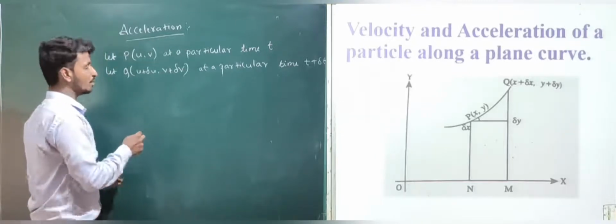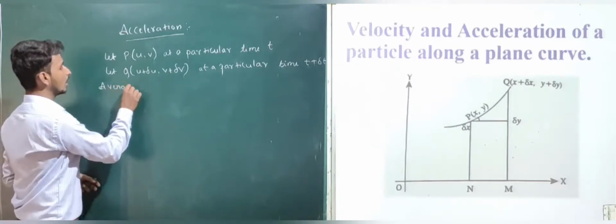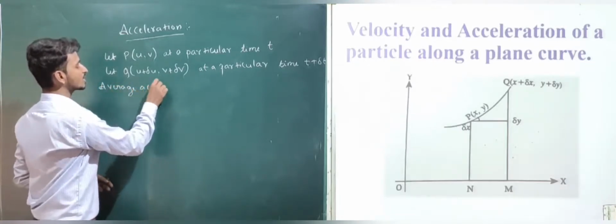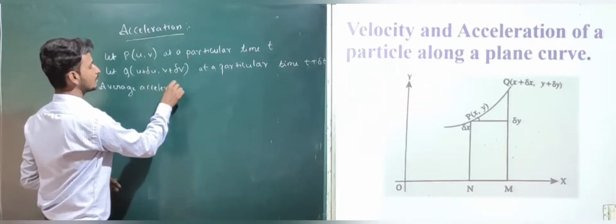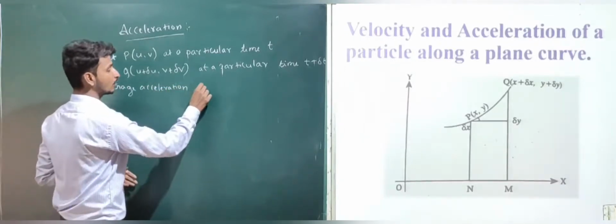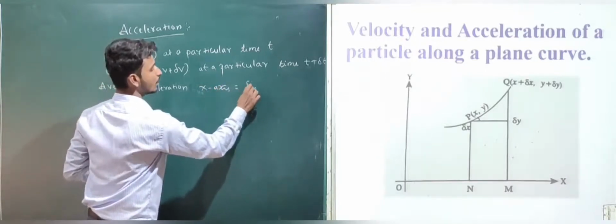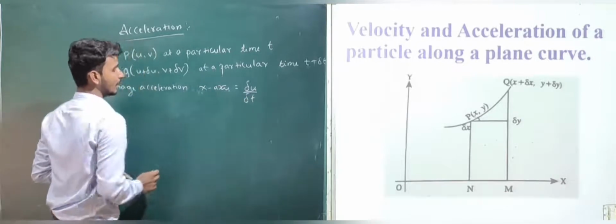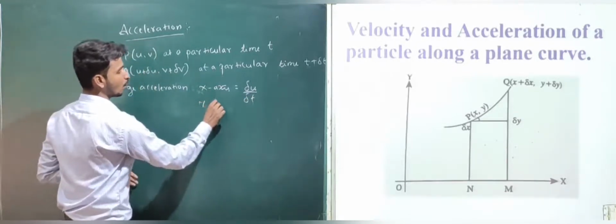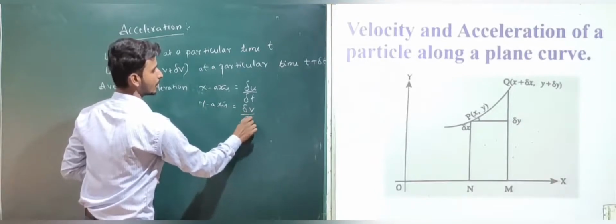Now to find the average acceleration of the particle: parallel to the x-axis it will be del u divided by del t, and parallel to the y-axis it will be del v divided by del t.